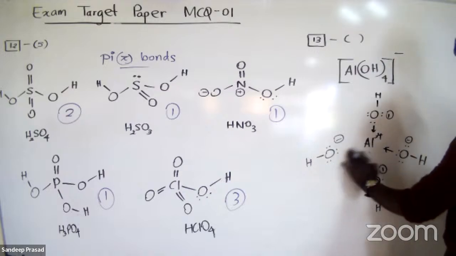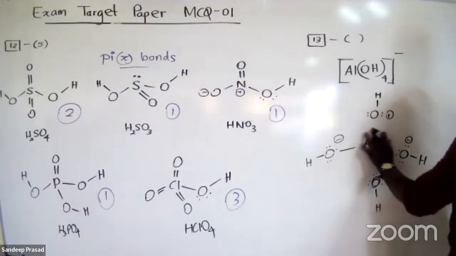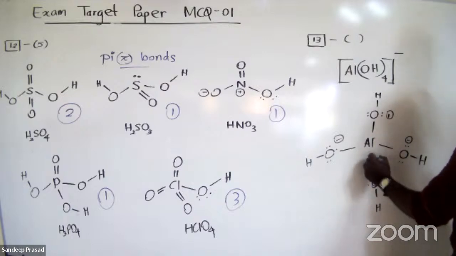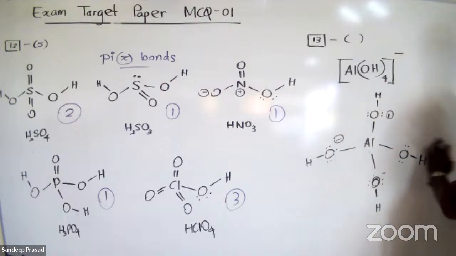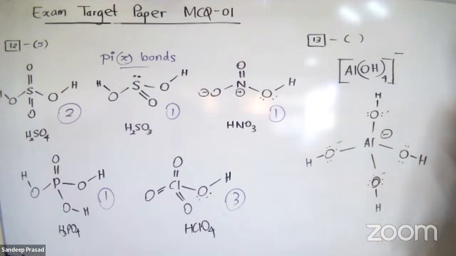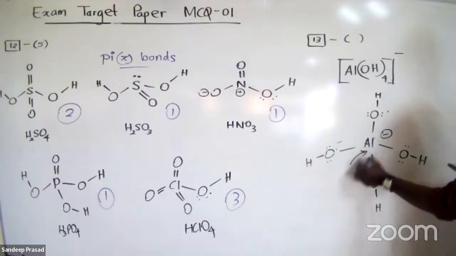We can consider that electrons are given, and now it's forming a bond like this. Now aluminium's charge is negative. The first statement says the central atom is sp2 hybridized. Is that correct? No, wrong, because this is sp3 hybridized.